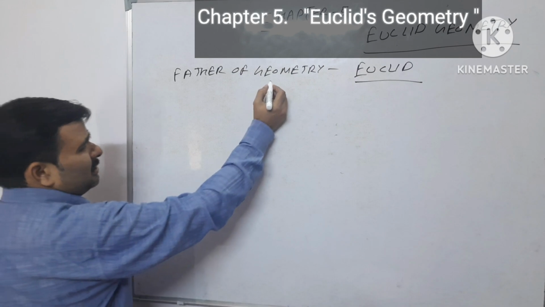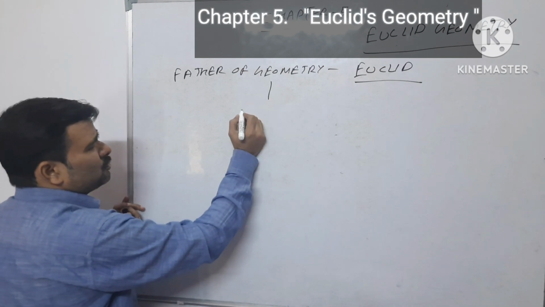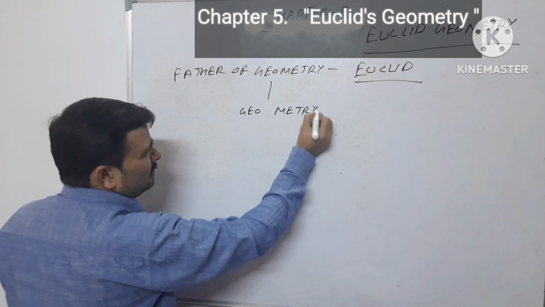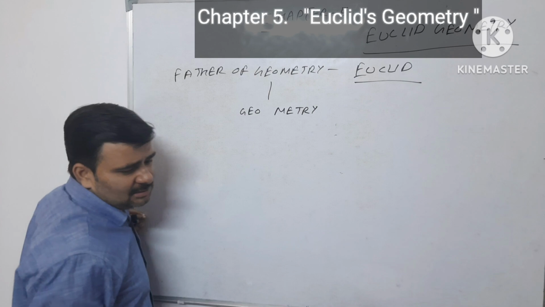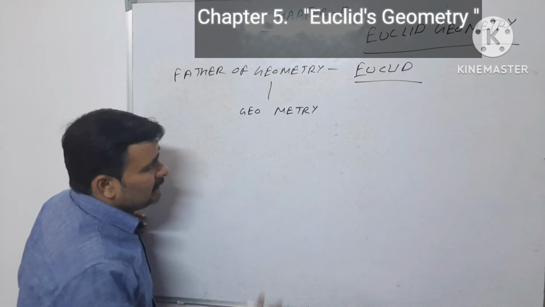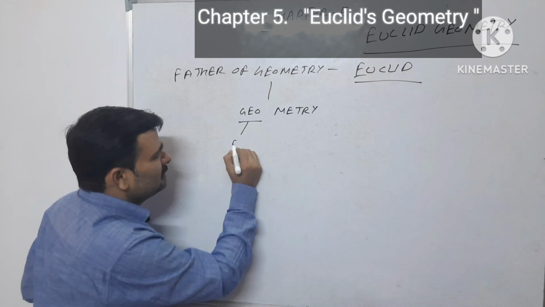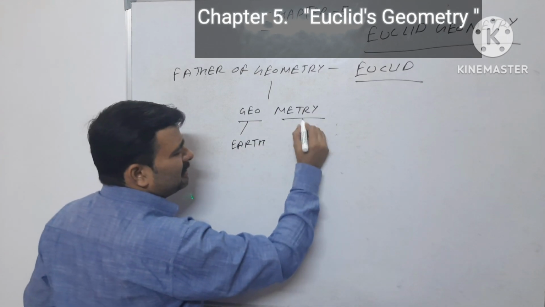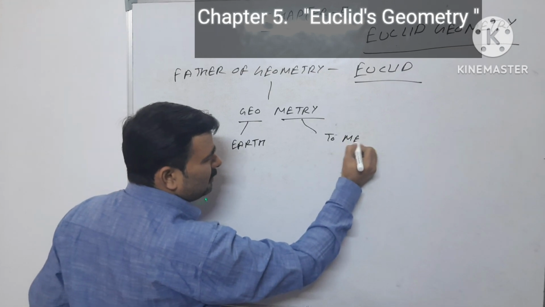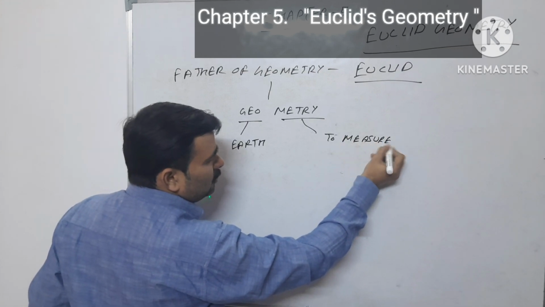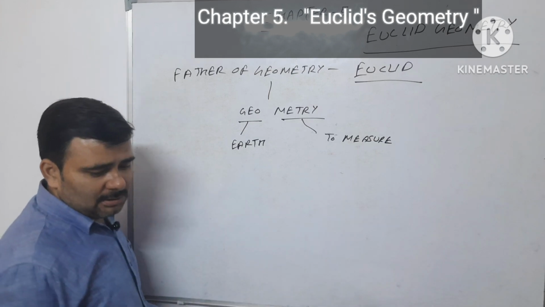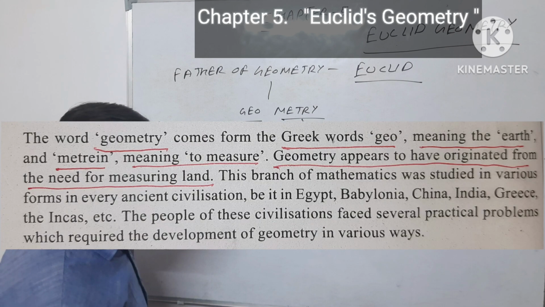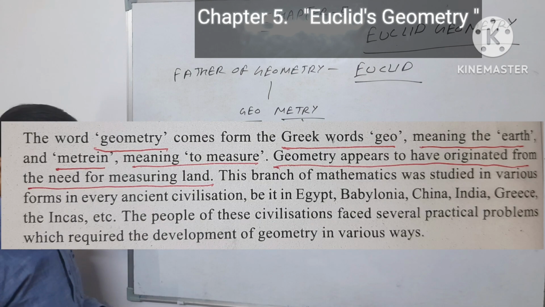The word geometry consists of two words: the first one is geo and the second one is metry. These both words are taken from Greek words, in which geo means earth and metry means to measure. So basically it is involved in the measurement of earth. In a previous era, geometry appears to have originated from the need of measuring land.